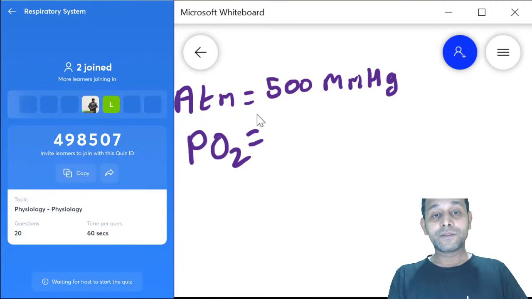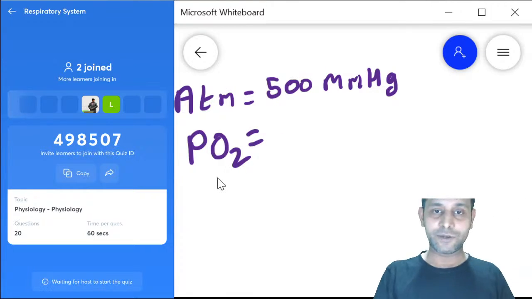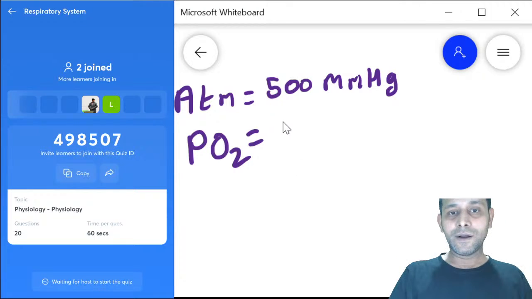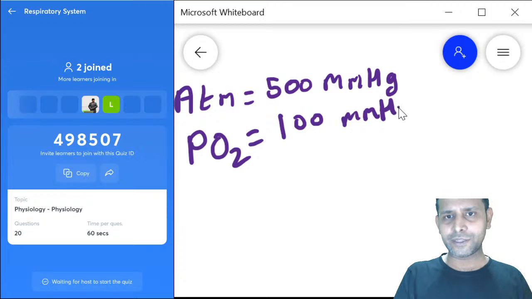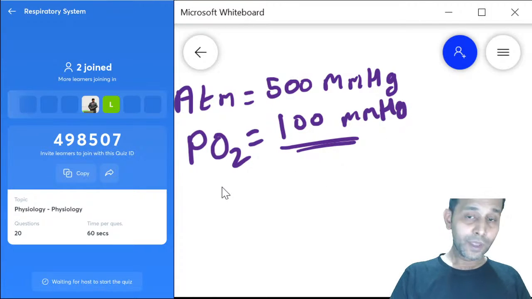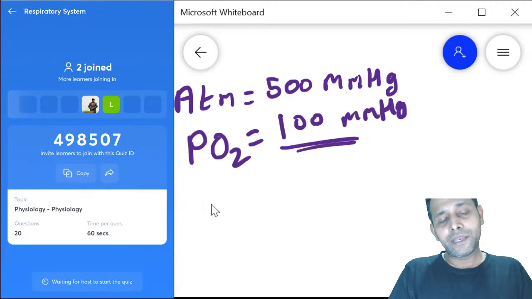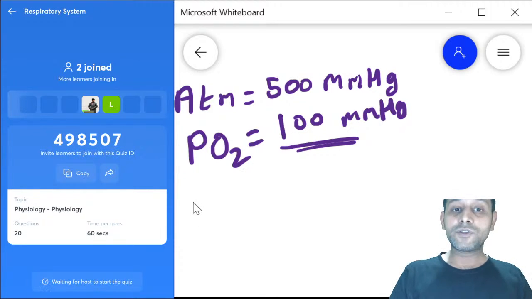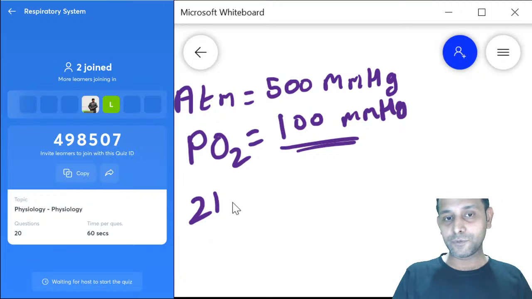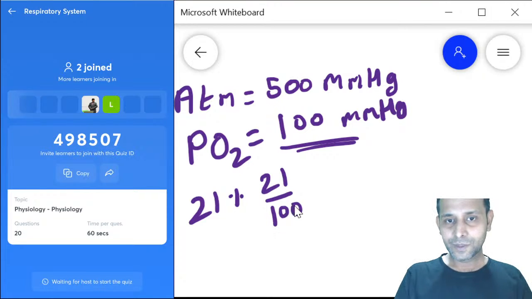Coming back here, the atmospheric pressure is 500 mm of Hg. The partial pressure of oxygen at normal concentration will be approximately 100 mm of Hg. How do you get the answer? The answer is very simple to find out. Remember, oxygen is generally 21% in the atmosphere. 21% indicates 21 by 100, which is nearly 1 by 5.